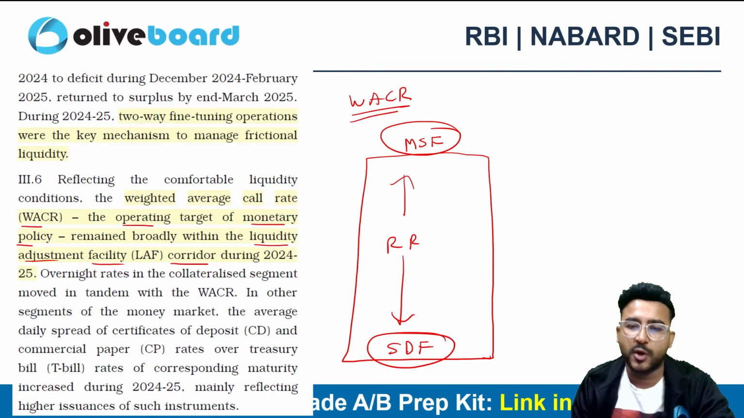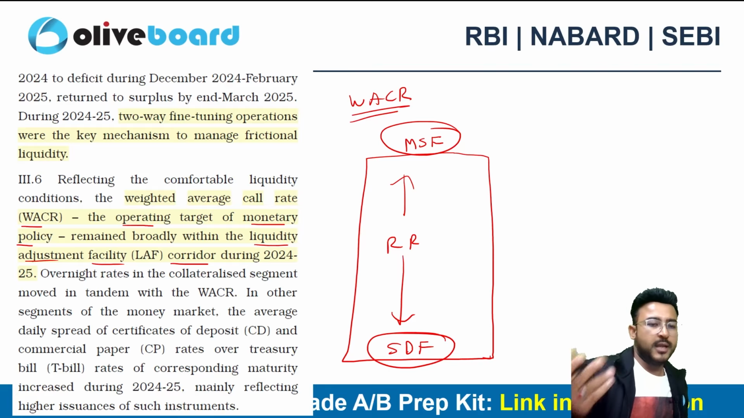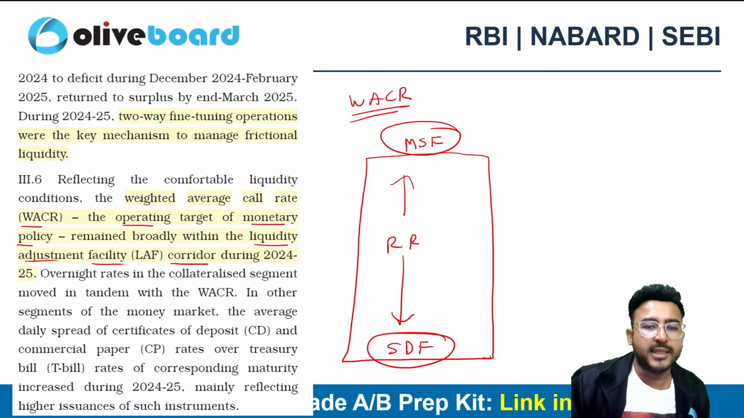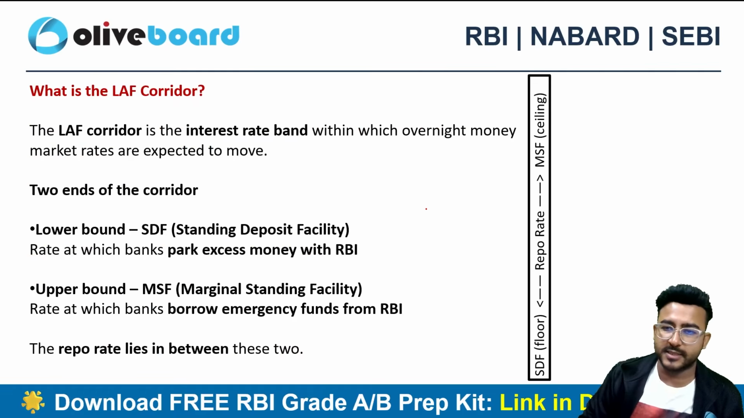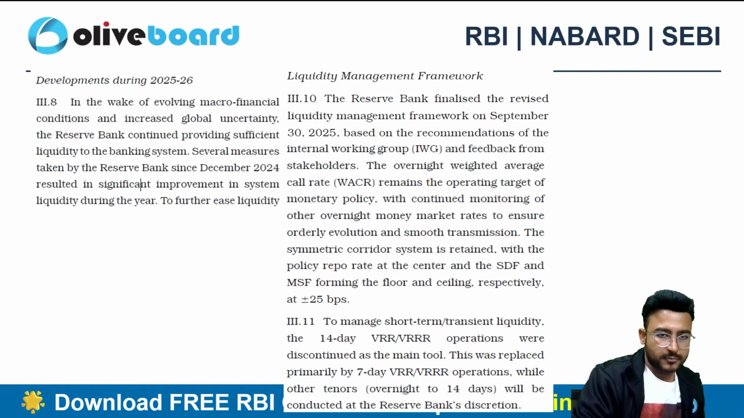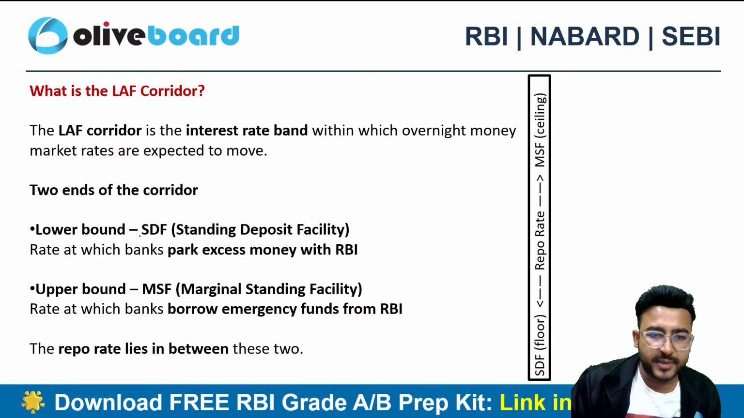That's why we call this concept the LAF corridor, Liquidity Adjustment Facility, and the operating target for the monetary policy will continue to be WACR only. This is called the corridor concept, right? So the lower limit will be SDF, which is the standing deposit facility.